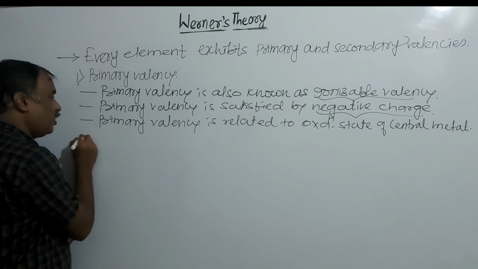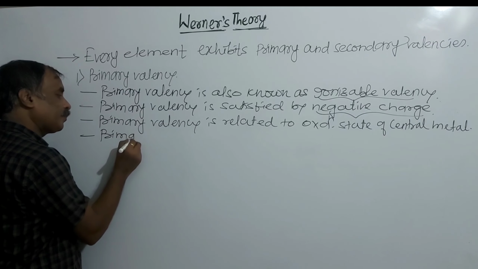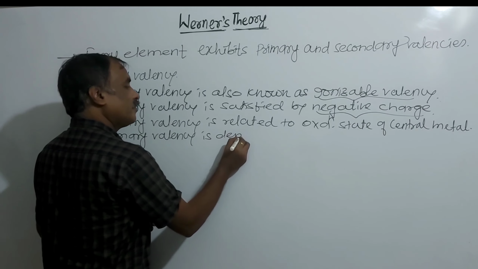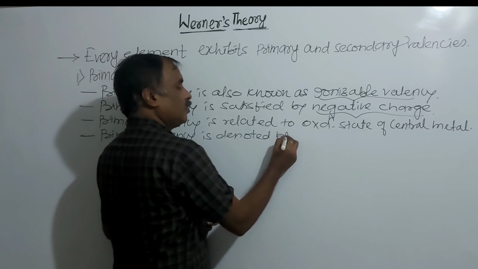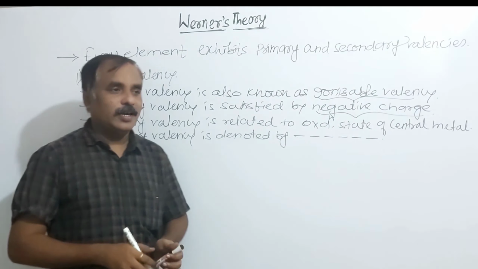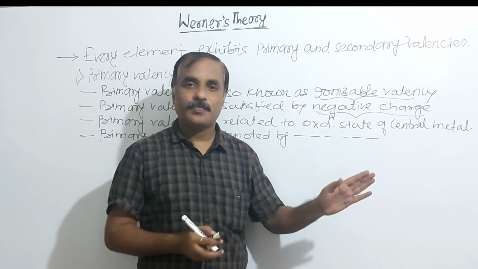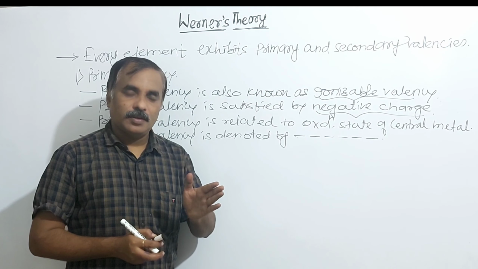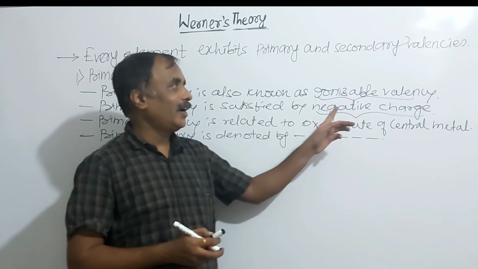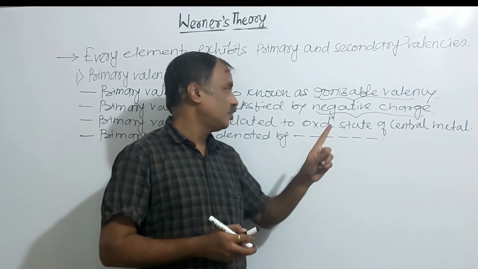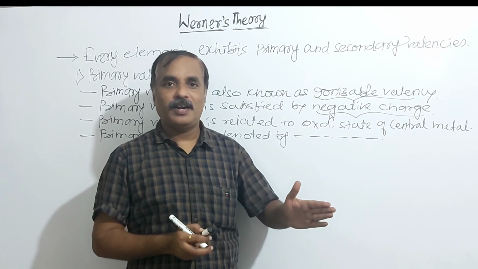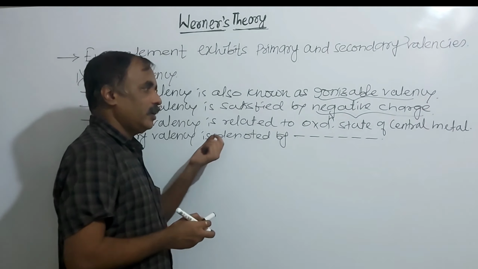What is the symbol of this? Primary valency is denoted by a dotted line. And we can say that the dotted line means ionizable, we can separate it. Remember, primary valency is ionizable valency, characterized by negative charge, compulsorily negatively charged. Primary valency is related to the oxidation state of the central metal or metal ion. Its symbol is a dotted line.